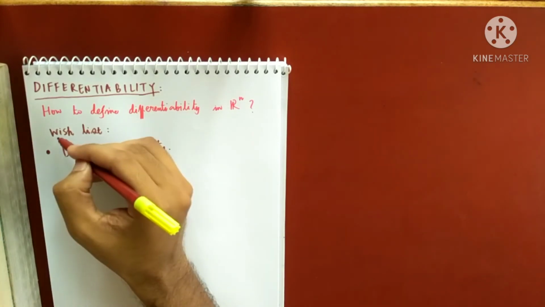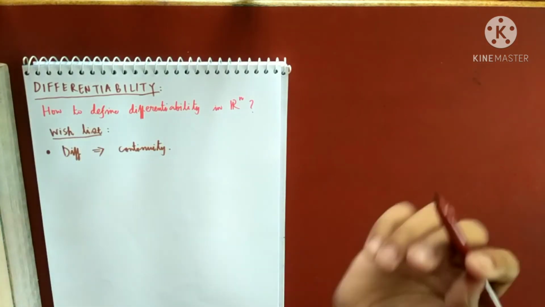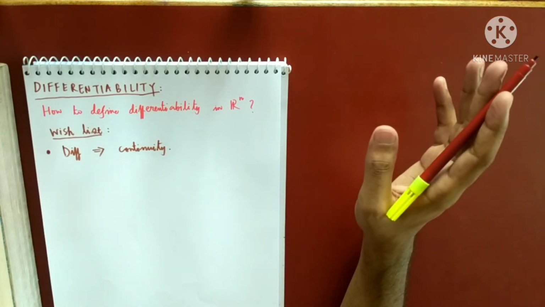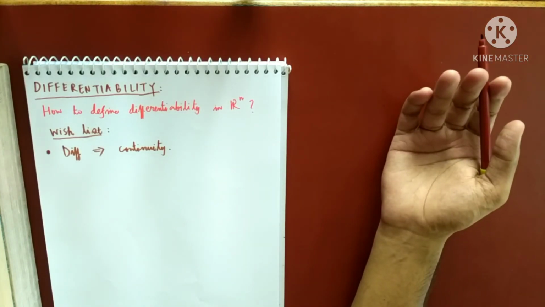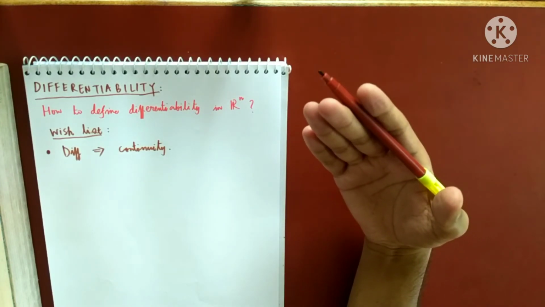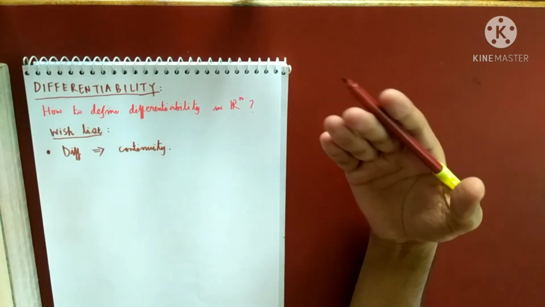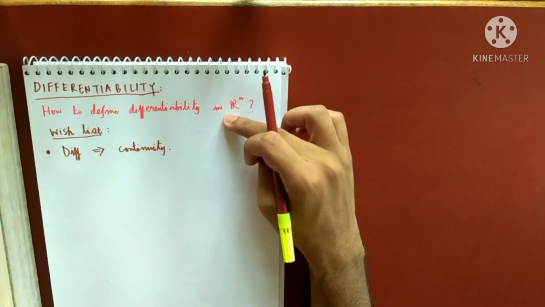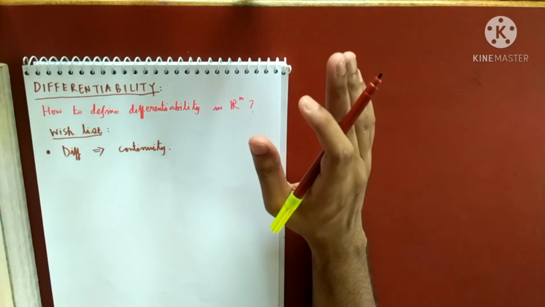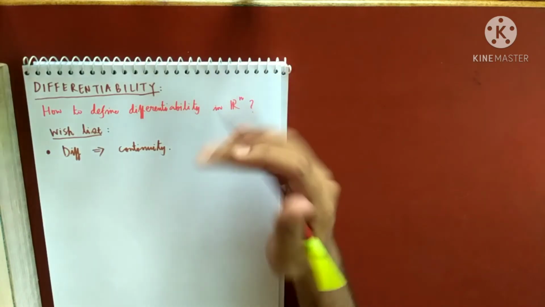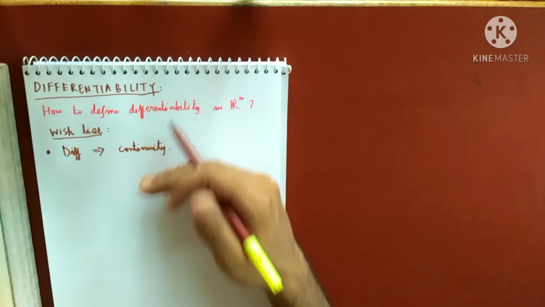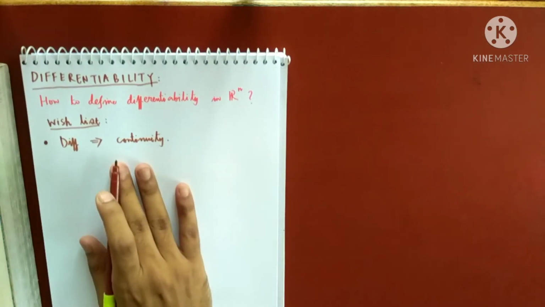So I have this wish list, since only defining differentiability will not work. I want all the results or most of the results that I have done in my single variable course to also hold here. So first, I want to define differentiability, and secondly I have some wish list. That means with that definition the following things must hold. What is the second wish?